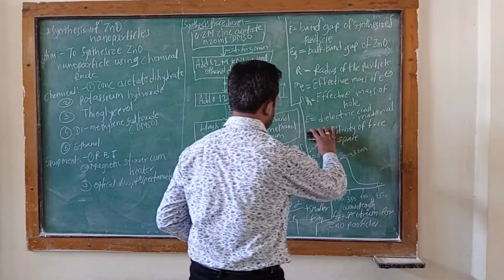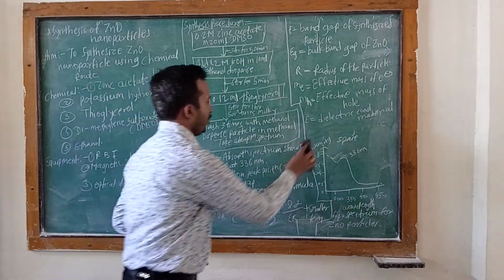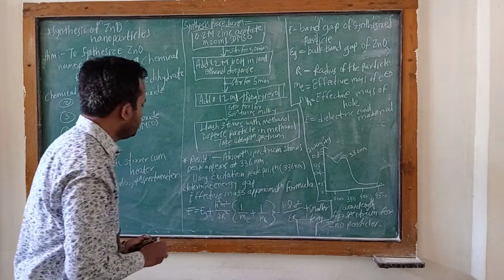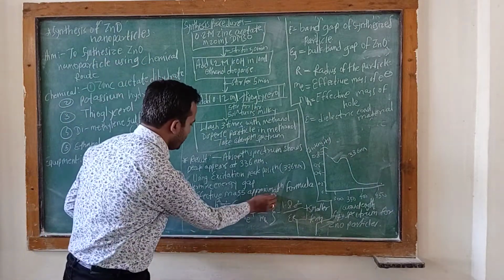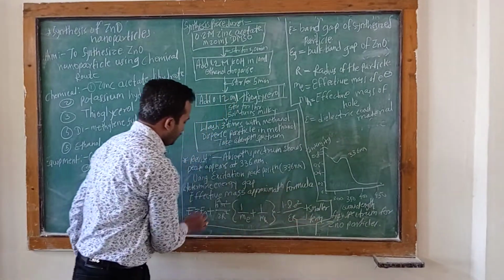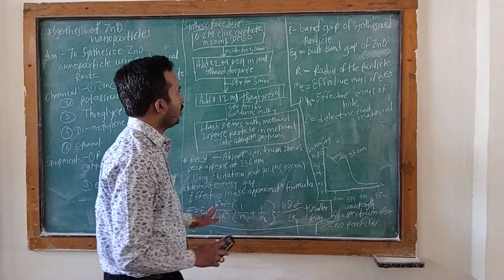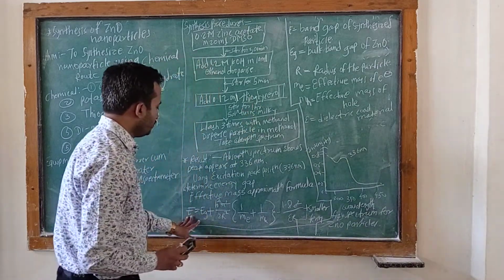This is the formula of effective mass approximation.